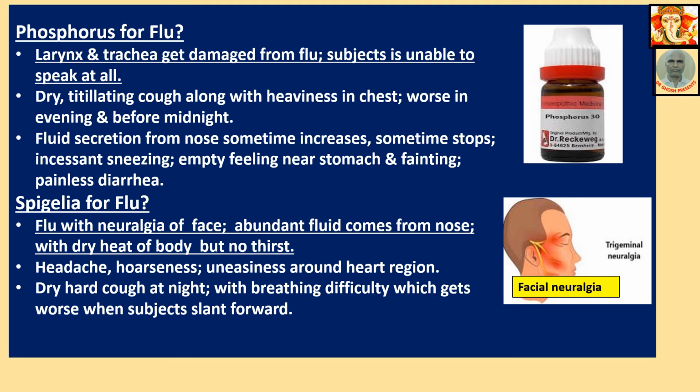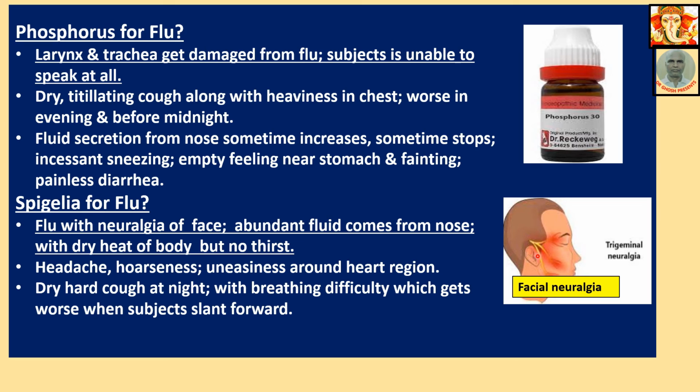Spigelia for flu with neuralgia face. Neuralgia face I have already mentioned. Now look at this image. This is the trigeminal nerve, fifth cranial nerve. It is coming out from the head. It has three branches: one towards above the brow line, another to the cheek, and another down the lower jaw. This trigeminal nerve, when inflamed, causes serious and severe facial neuralgia.